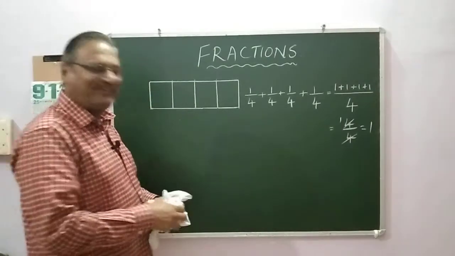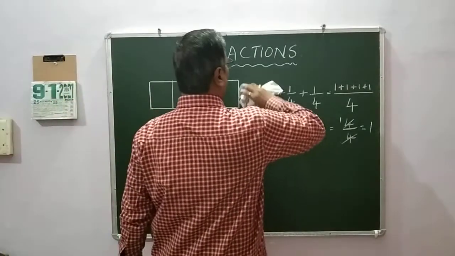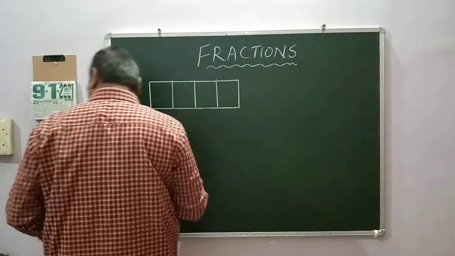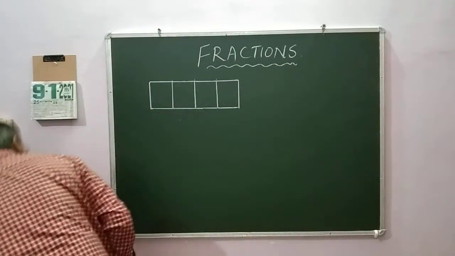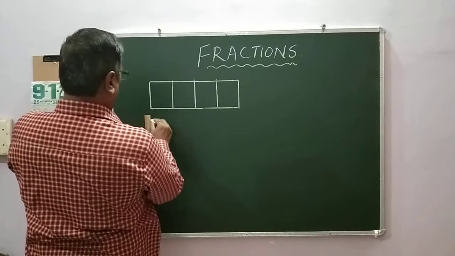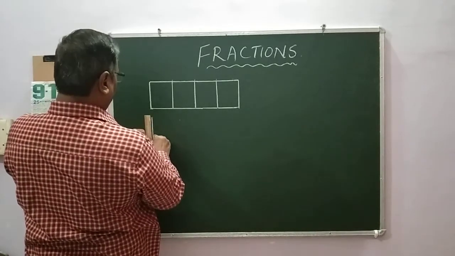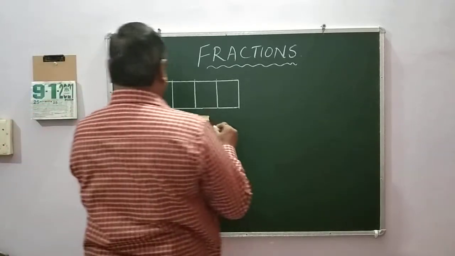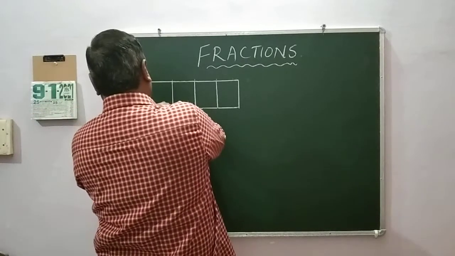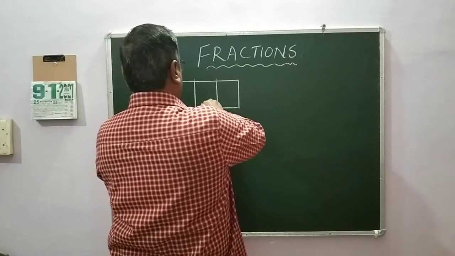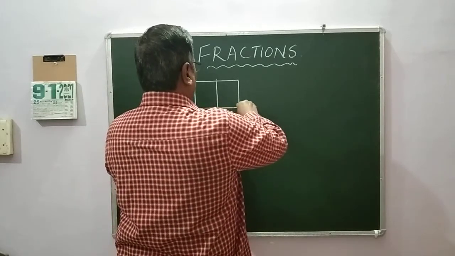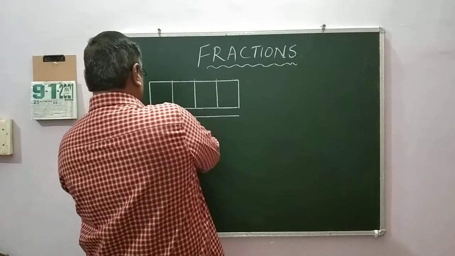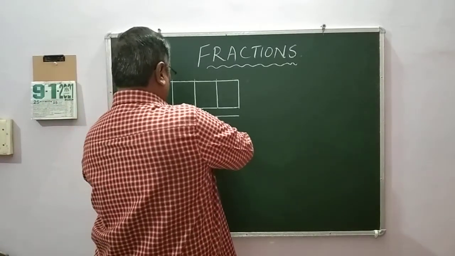You already know this. Now, what I am going to do? I am going to make something different, okay? I am going to draw one more rectangle, identical to the above one, okay? So, I have taken now equal value, okay?